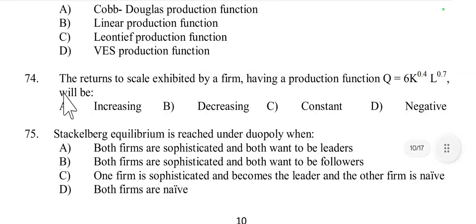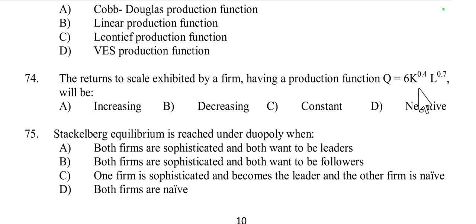Then question number 74. The return to scale exhibited by a firm having a production function Q equal to 6K to the power 0.3 L to the power 0.7 will be... This is a Cobb-Douglas production function, Q equals A L^alpha K^beta.